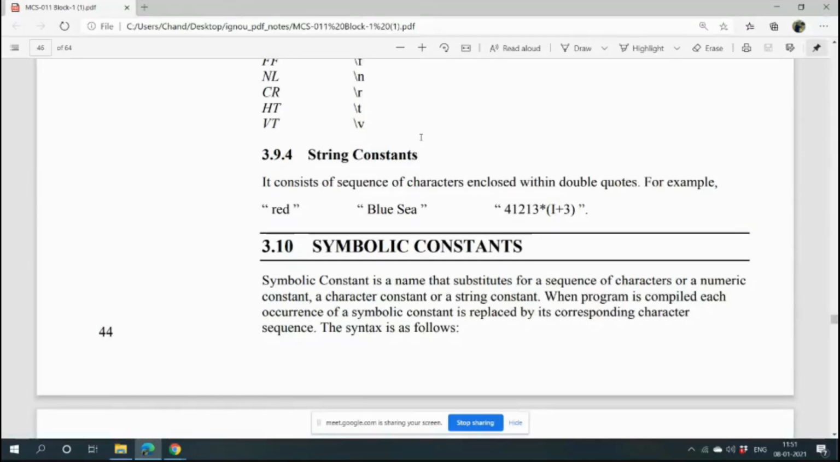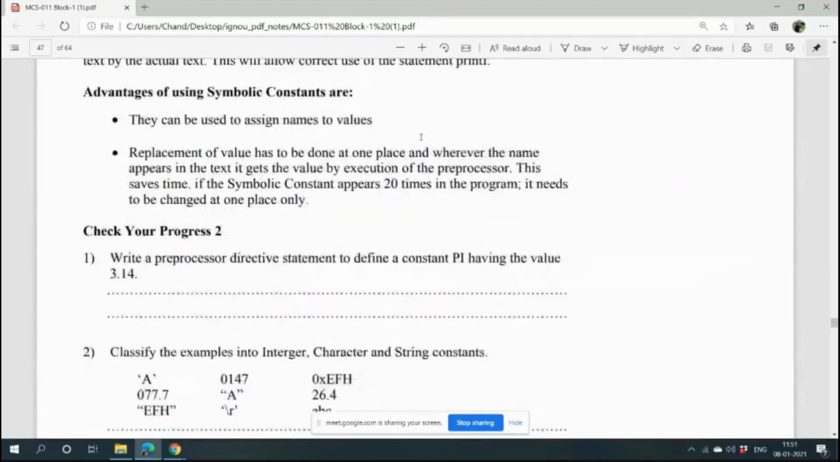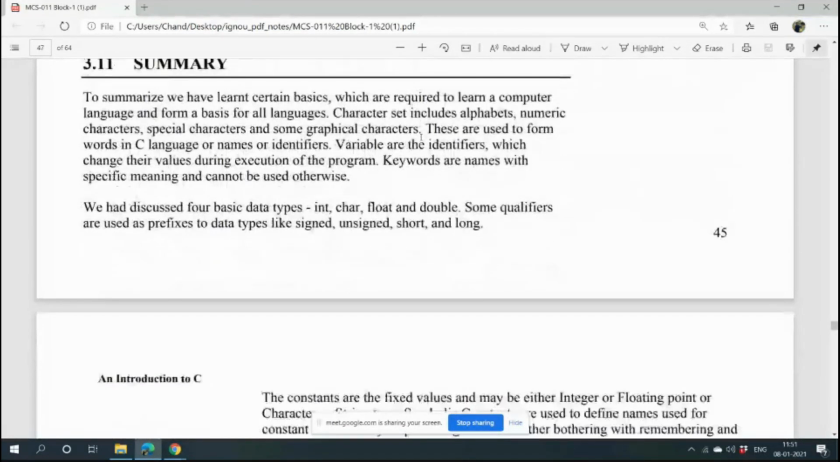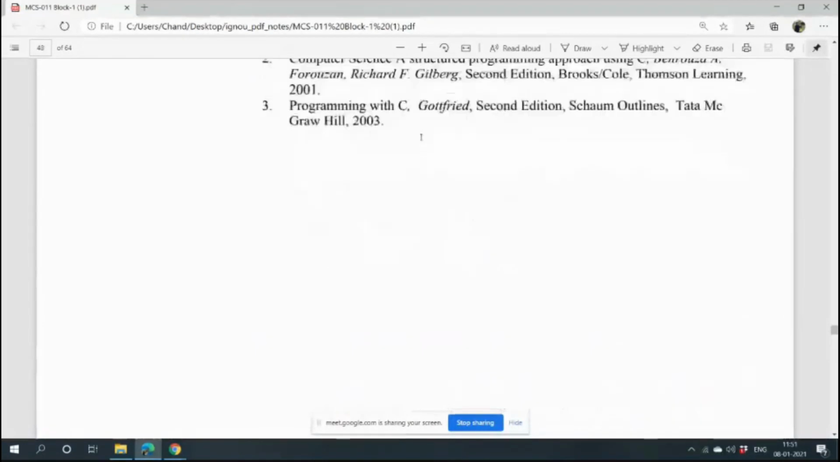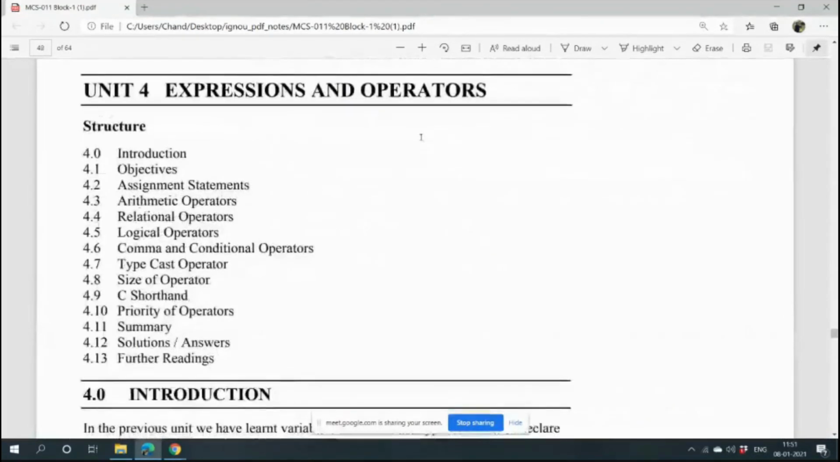I have already told you about constants, and I told you that if it is a character constant, it will be quoted by a single quote, and if it is a string constant, then it will be quoted by double quotes. Now at home, you will practice and check your progress.